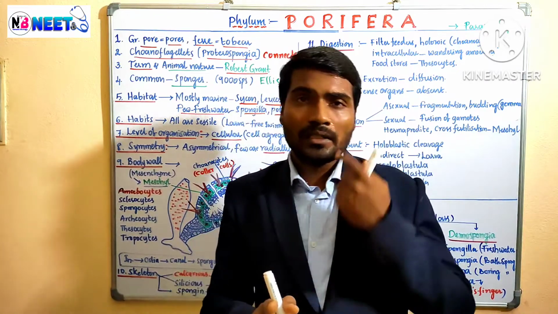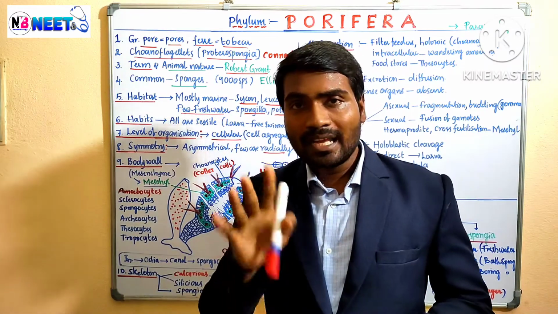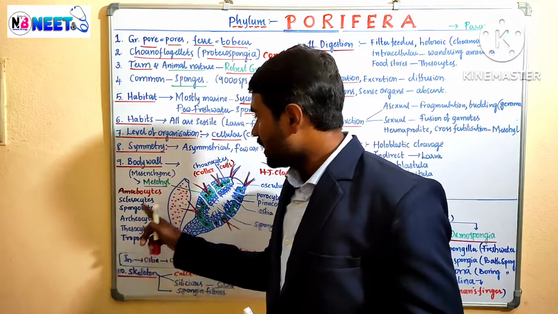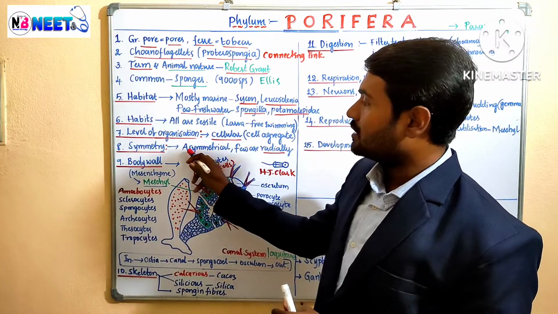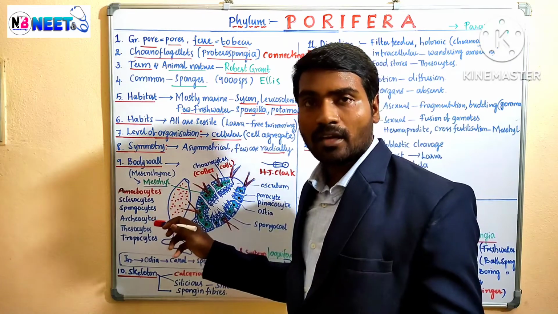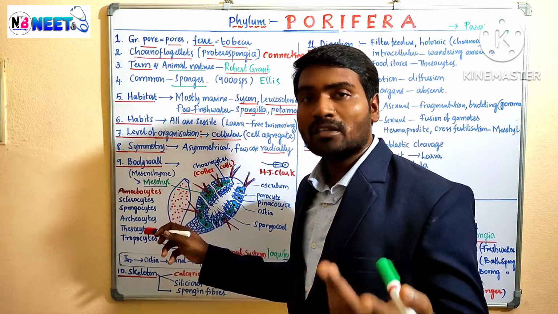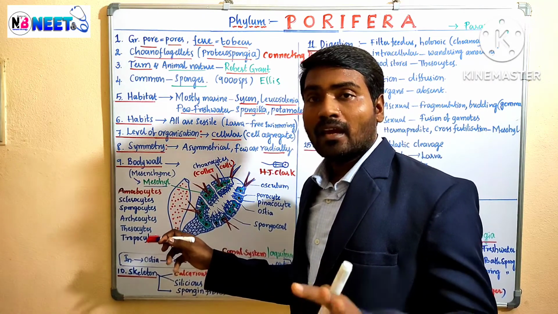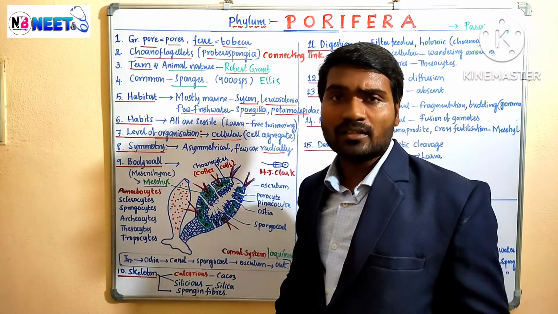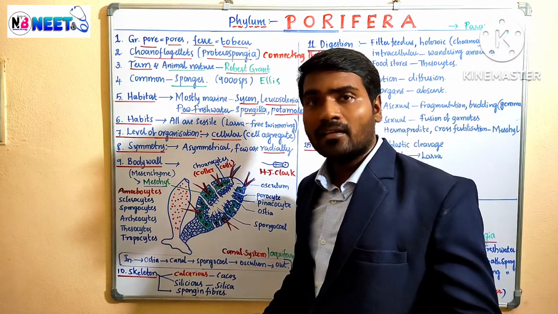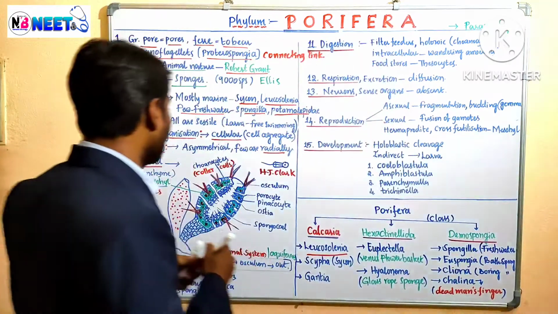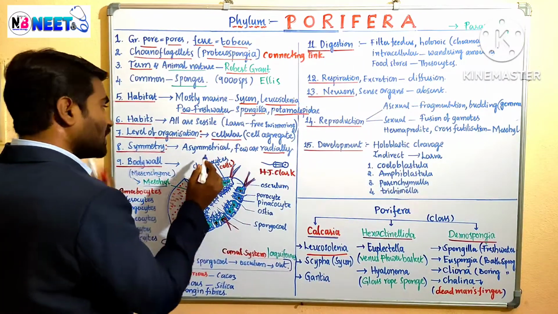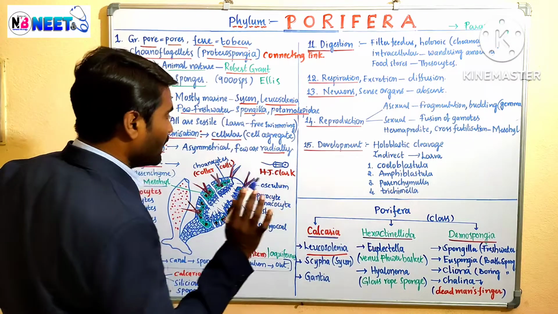Any term in zoology, if we are getting 'A' before the word, as in asymmetry, this is asymmetrical. Symmetry is absent. Similarly acoelomate, coelom is absent. Any word, whatever it is, if you are getting A or N, that means it is not there. Okay, right. So symmetry is not possible, asymmetrical, but a few are radially symmetrical.